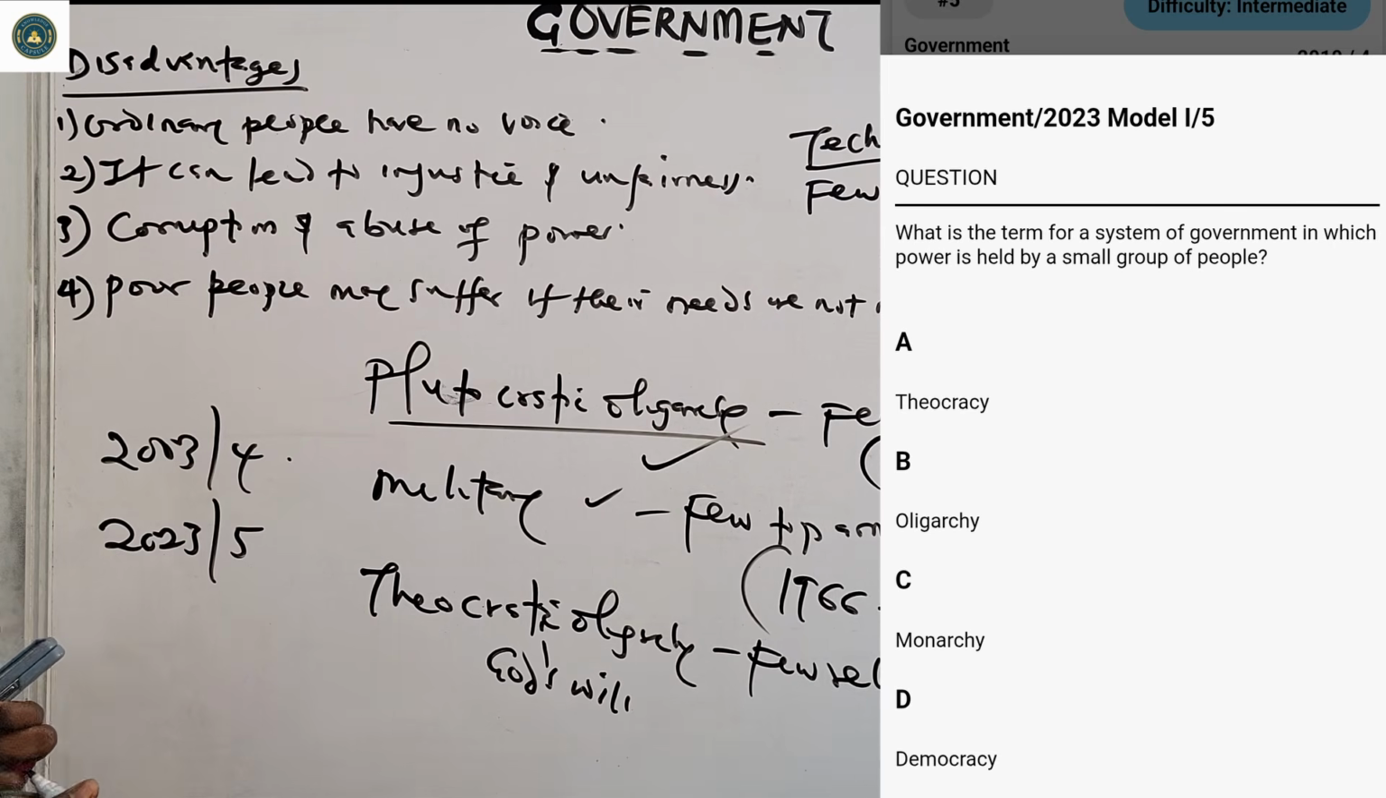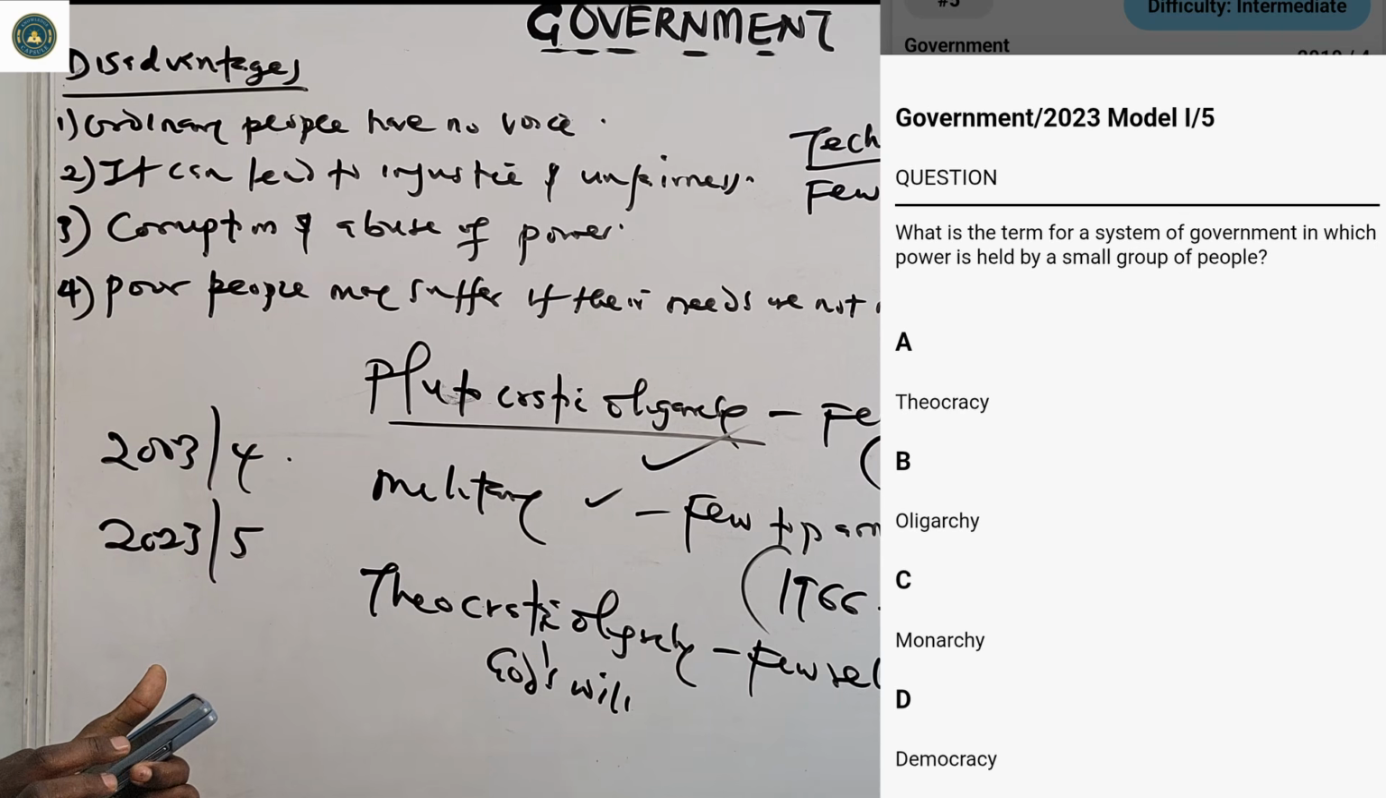2023 number 5. What is the term for a system of government in which power is held by a small group of people? That's oligarchy. A, theocracy. B, oligarchy. C, monarchy. D, democracy. The correct answer is oligarchy, option B.